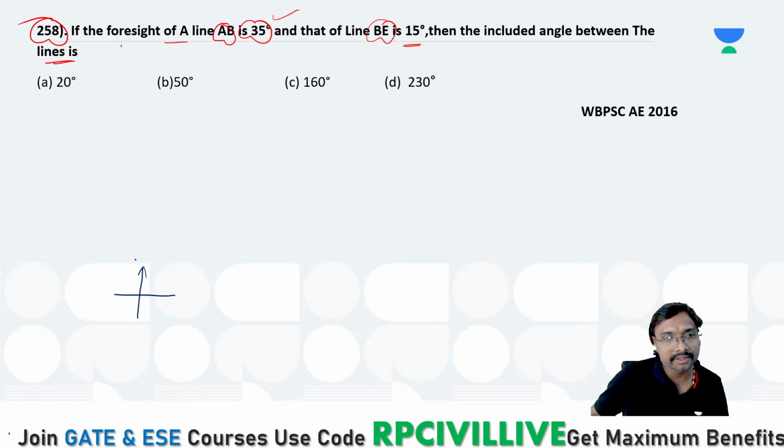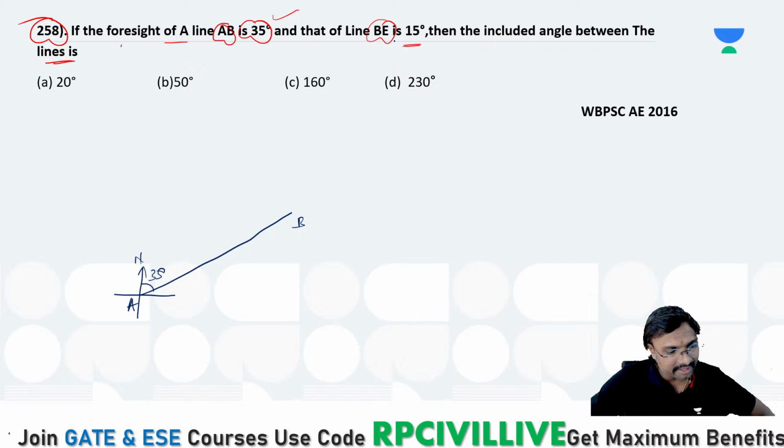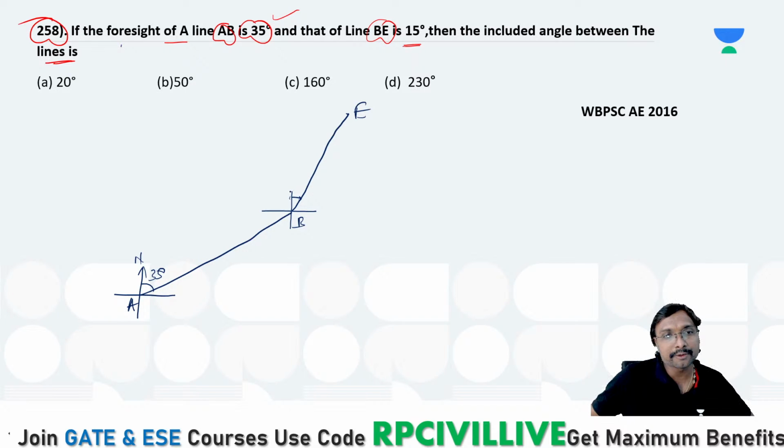So this is north. For this AB line it is 35 degrees. This is your A and this is your B, and this angle comes to be 35 degrees. For the BE line it will be 15 degrees, which is a very small value. That is your E, and this angle from north is 15 degrees.